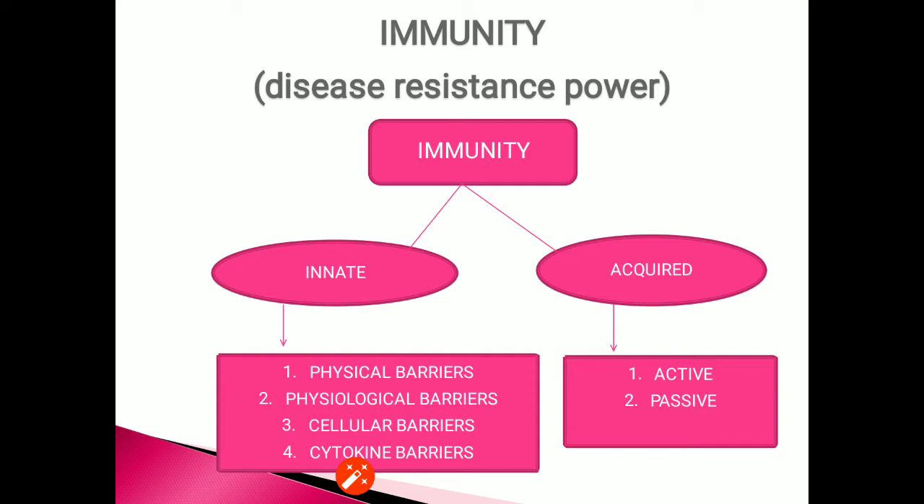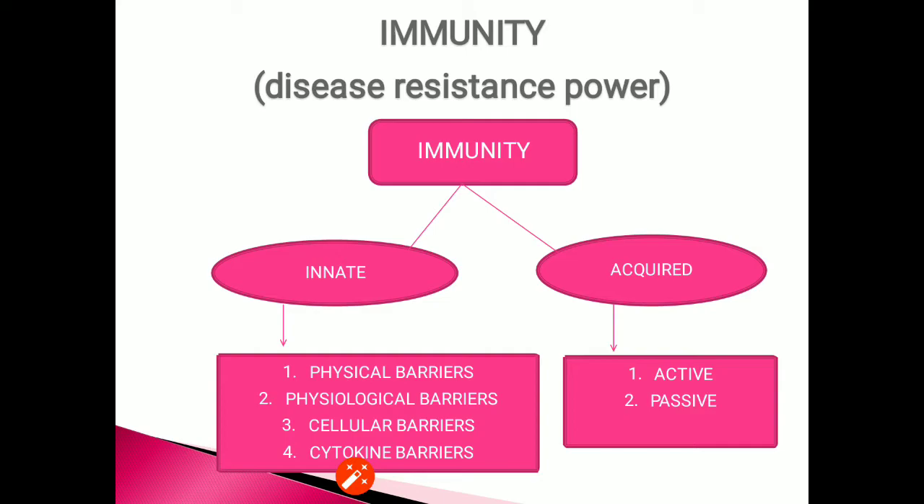Now about the second type of immunity, that is acquired one. Acquired immunity refers to the immunity a person acquires after birth, either by directly encountering the disease causing agent or by vaccination. It is a pathogen specific immunity and also called adaptive immunity, and it is present only in the vertebrates.